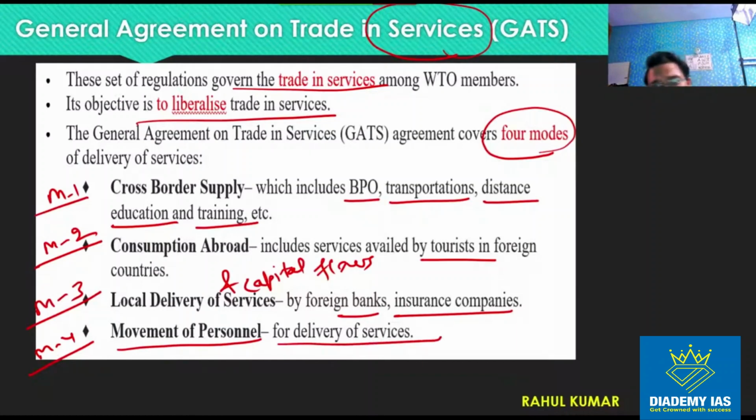For example, some artists from India go to the USA to perform, or some doctor from the USA comes to India to perform some surgery. That kind of movement of personnel is included in mode 4. So these are the 4 modes of delivery, right?